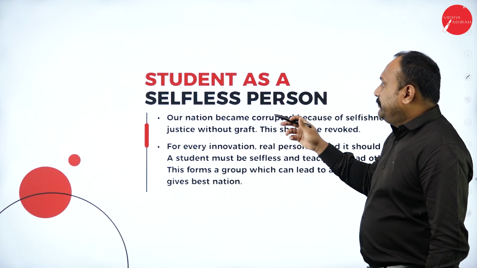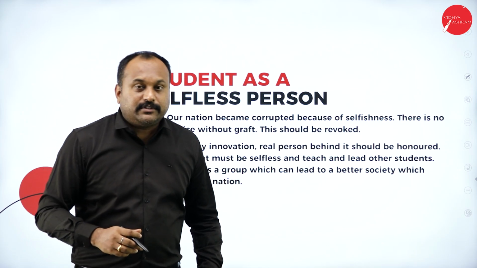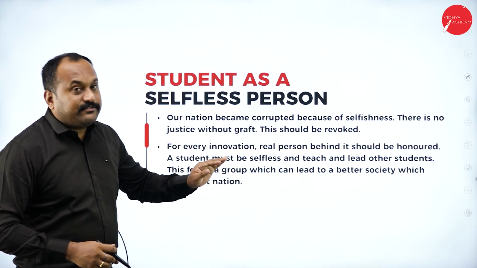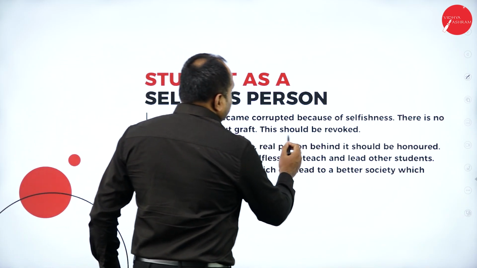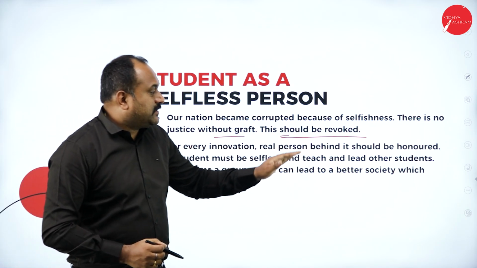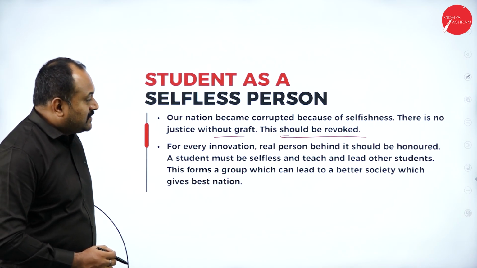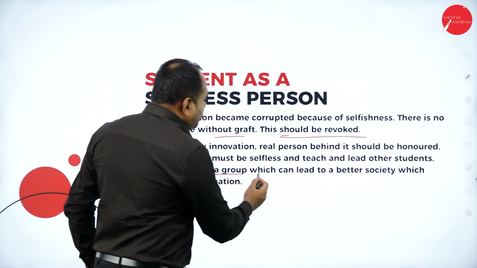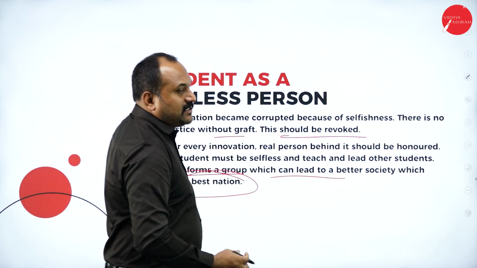The student is a selfless person. He should not just think about himself. He should think about the nation. A nation becomes corrupted because of selfishness. There is no justice without graft. This should be revoked. For every innovation, the real person behind it should be honored. A student must be selfless and teach and lead other students. This form of group can lead to a better society, which gives the best nation.